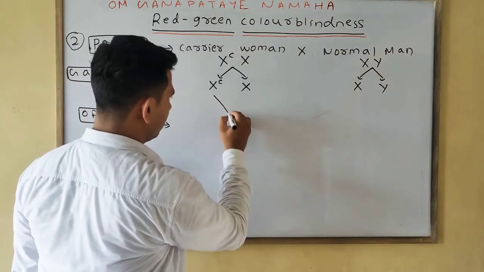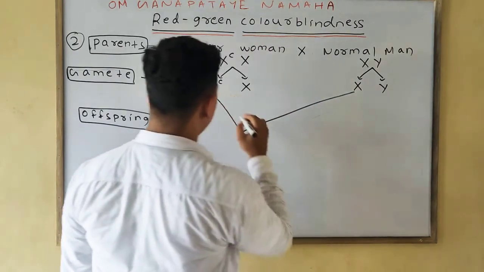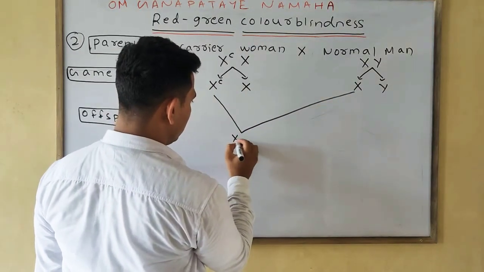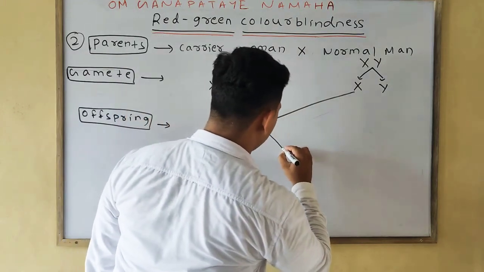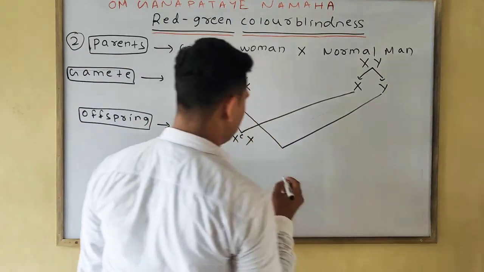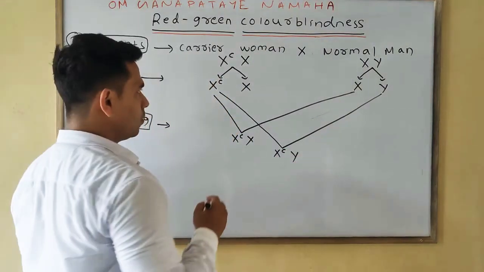We will cross this one with this one, we will find XCX. Next we will cross this one with this one, we will find XCY.